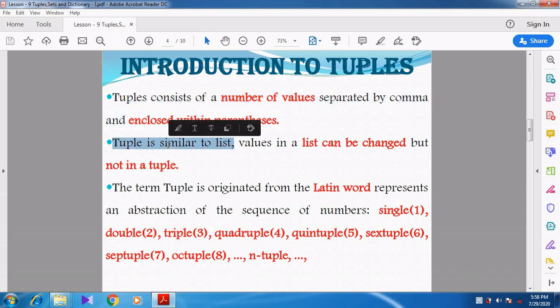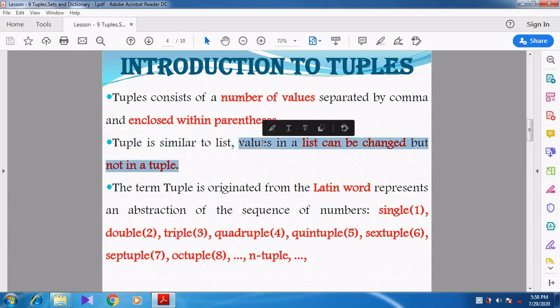Tuple is similar to list. Tuple and list are most probably the same, though there are some changes. A list is represented by square brackets, tuples are represented by parentheses. Values in the list can be changed, but values in the tuple cannot be changed.